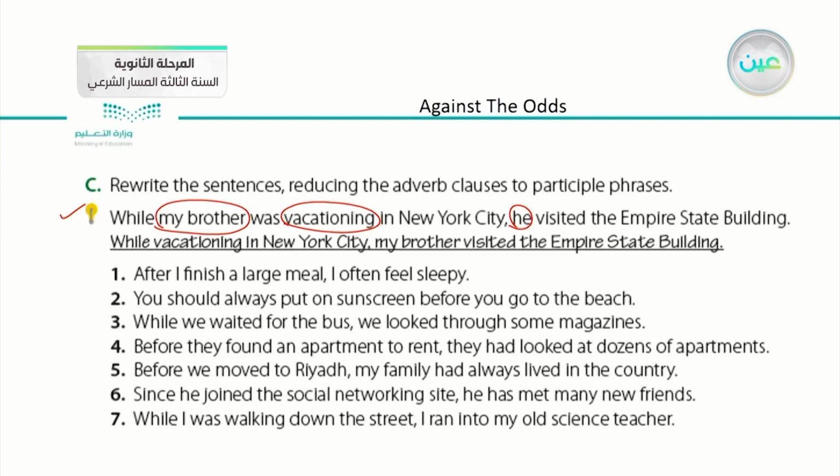While vacationing in New York City, my brother visited the Empire State Building. You can pause the video right here and do the following sentences on your own, and after that you can resume to see the answers and check whether your answers are correct or not.